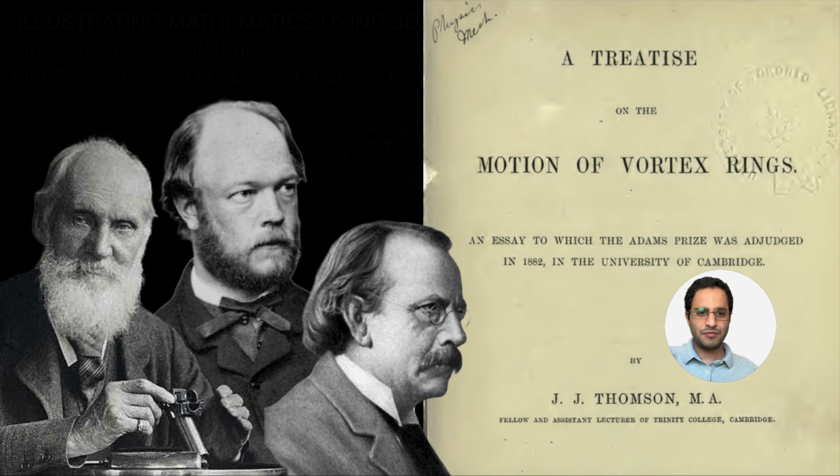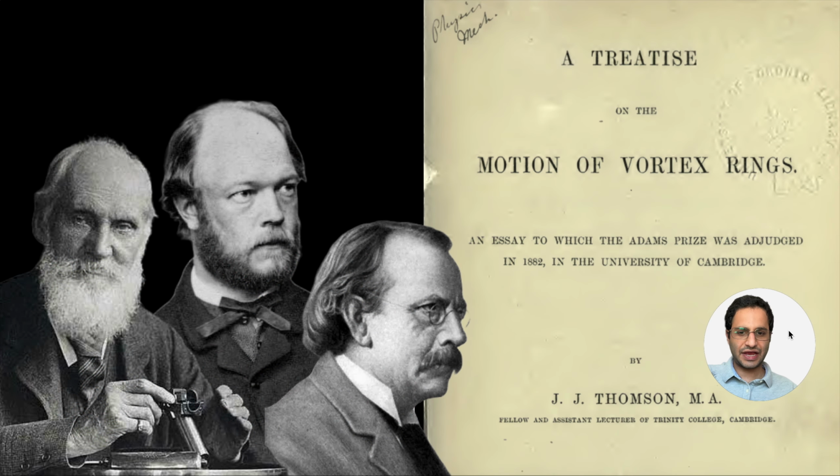Okay, but the interesting connection between Kelvin and Tait's theory of atoms was their connection to J.J. Thomson's master's thesis in 1882 at Cambridge. He wrote this dissertation on the motion of the vortex ring, and he initially proposed an atomic theory when he was young. Then he later discovered the electron through cathode ray experiments, and he measured the mass to charge ratio of the electron, and therefore he changed his mind because of the empirical evidence that he found. So you can say Thomson had an evolution of thought from this kind of vortex ring to his own model.